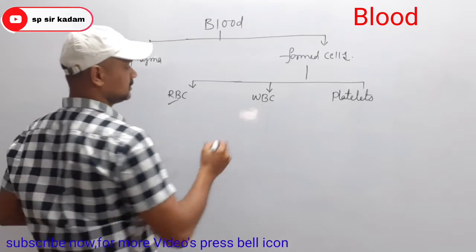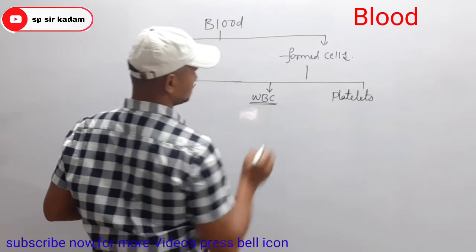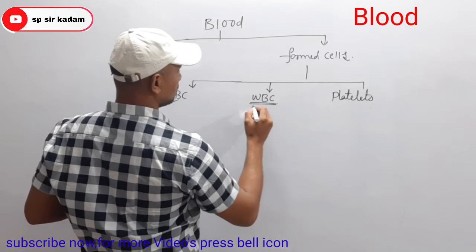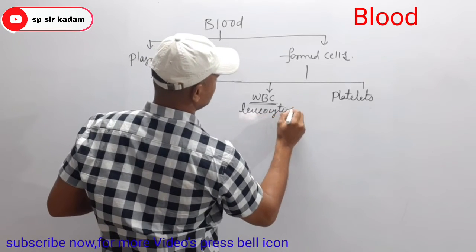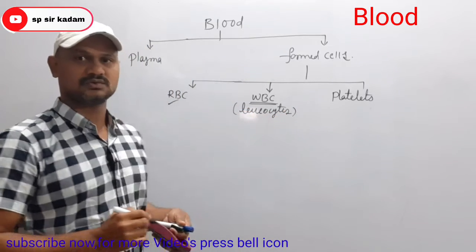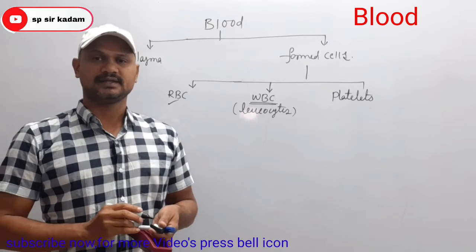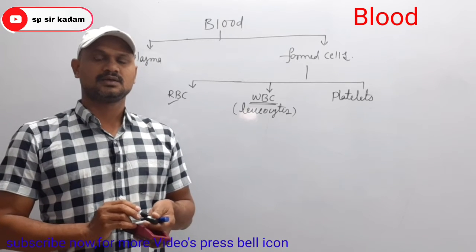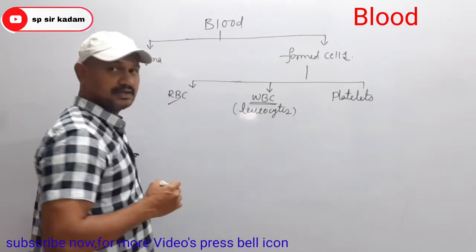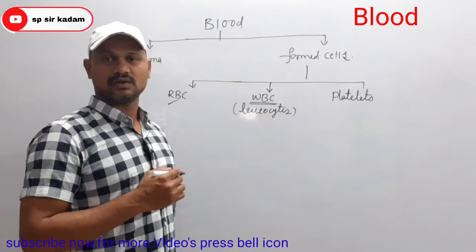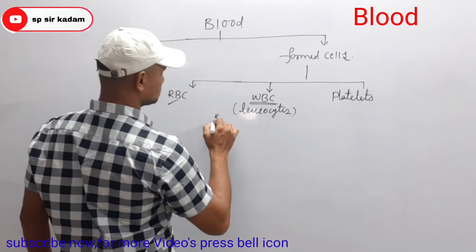Then next, today's topic is WBC, or we can call it leukocytes, white blood cells. Okay, so leukocytes are spherical in shape or irregular in shape.